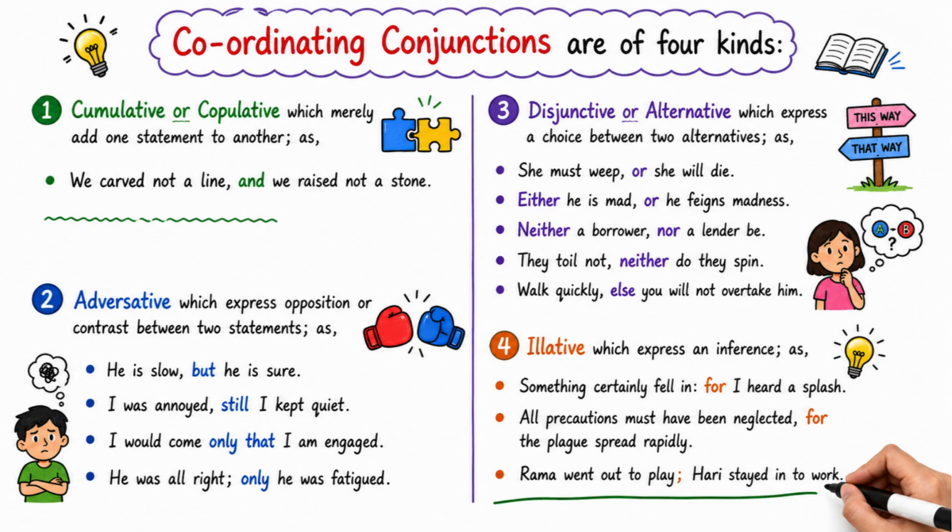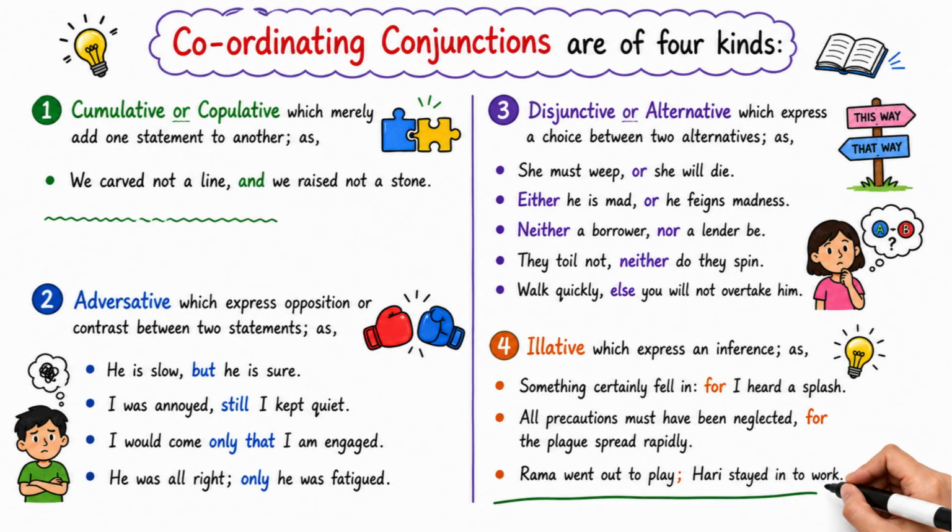Any of the coordinating conjunctions, with the exception of or and nor, may be omitted, and its place taken by a comma, semicolon or colon, as in "Rama went out to play, Hari stayed in to work."